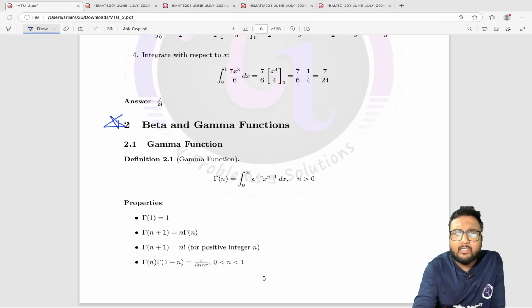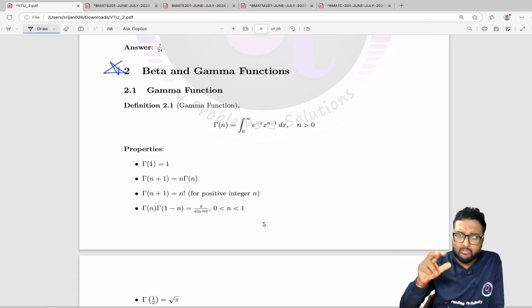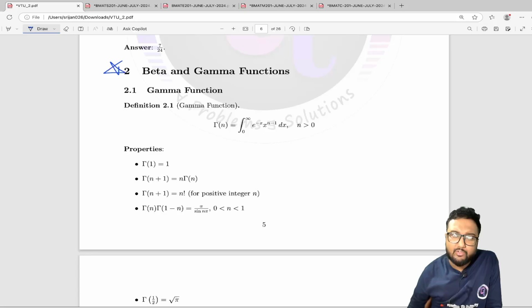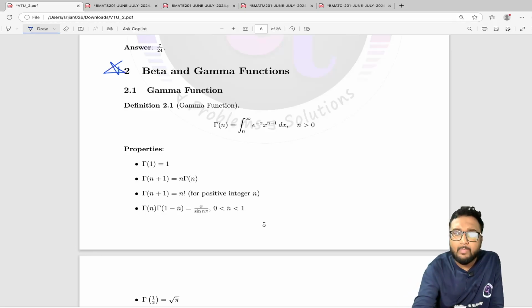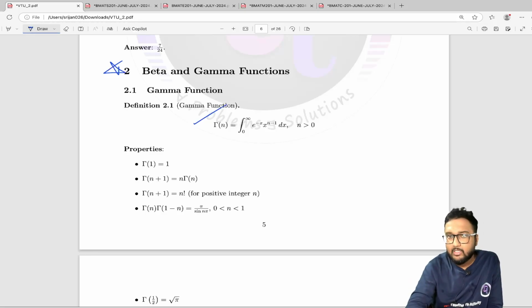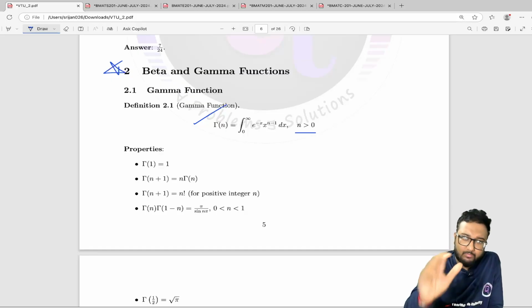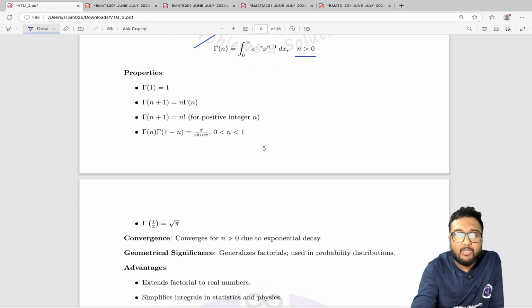Okay, so from beta and gamma function, what you have to do, first you have to remember the definition of gamma function. Remember, this is a special type of improper integral, and n should always be greater than 0. Integration 0 to infinity e to the power minus x into x to the power n minus 1 dx is the definition of gamma of n. Next, we have the properties of gamma function.